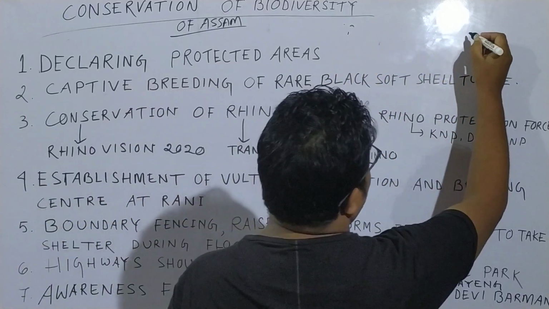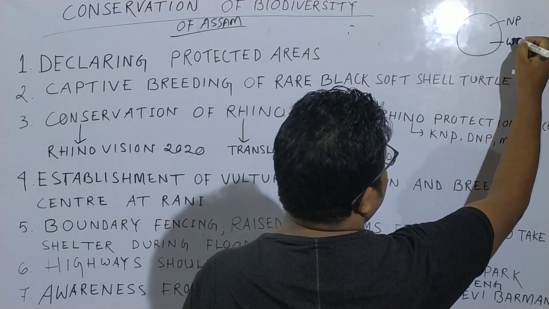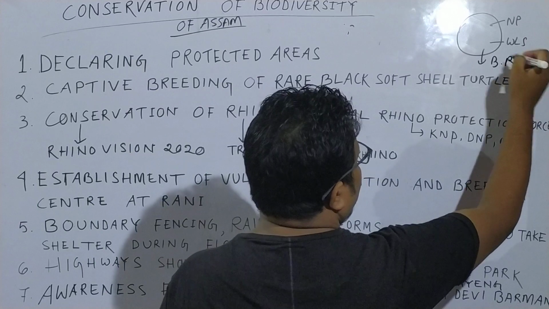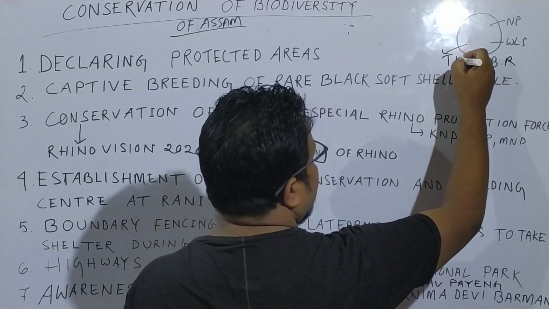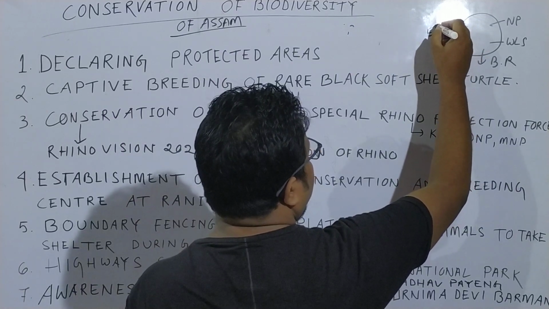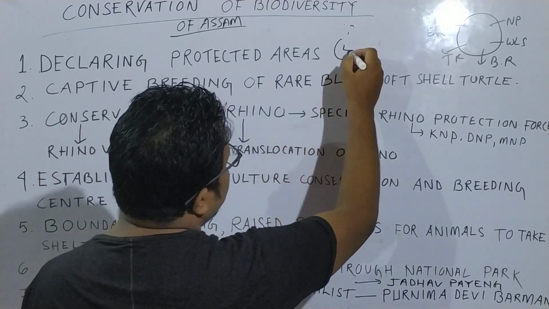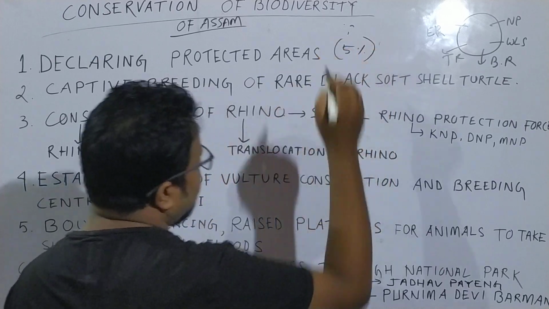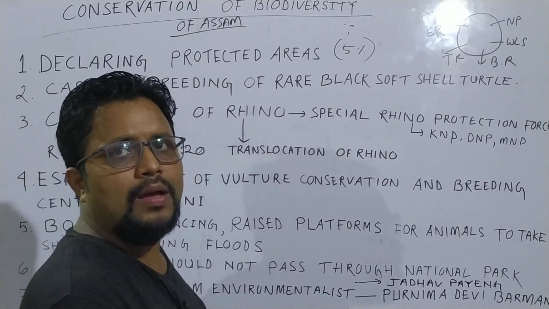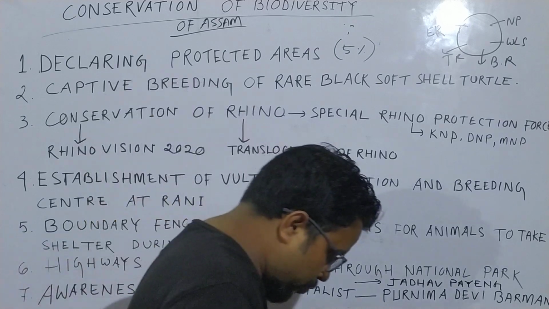The protected areas are around 5% of the total geographical area of Assam.